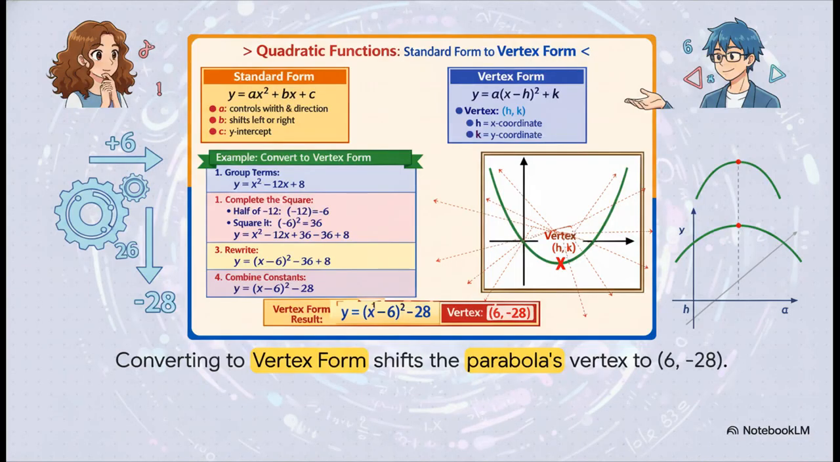For example, if you have a minus 6 inside the perfect square, that yields a positive 6 for the true x-coordinate. And because it's positive 6, it shifts our entire parabola 6 units to the right. Meanwhile, that negative 28 on the outside stays exactly as is, telling us the y-coordinate shifts straight downward by 28 units. So our lowest point, our vertex, rests precisely at (6, -28).